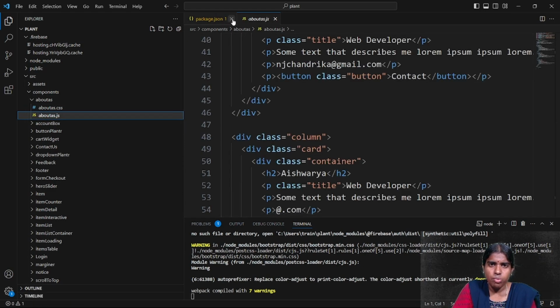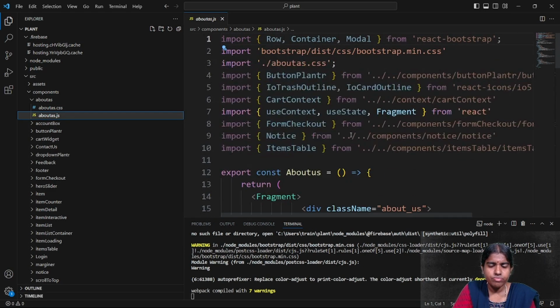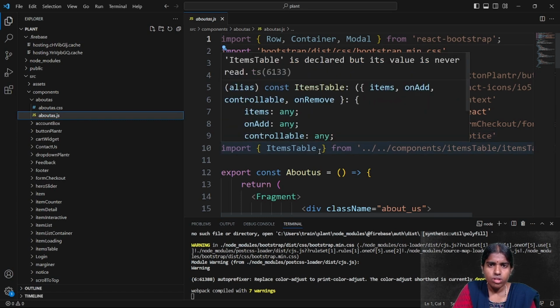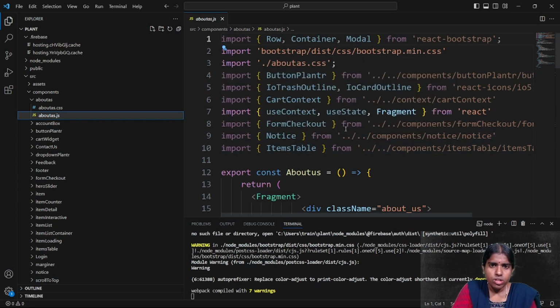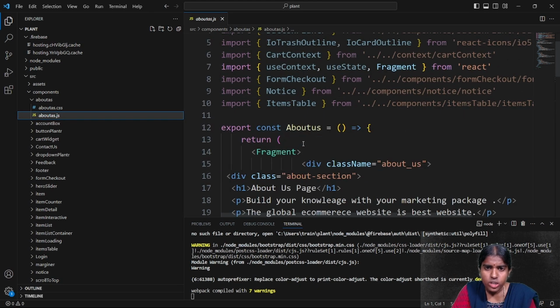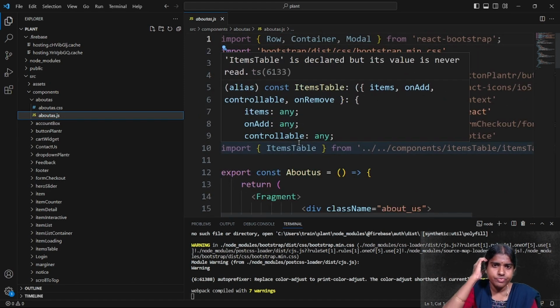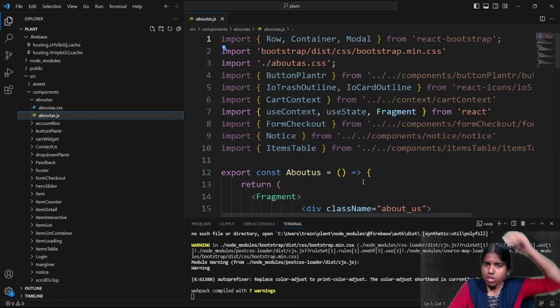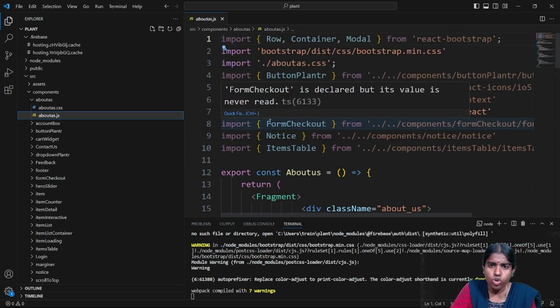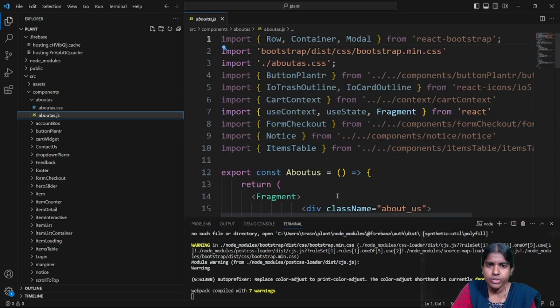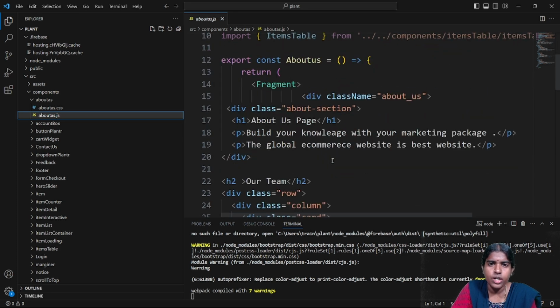I have this About.js JavaScript file. In order to develop any kind of React JS application, firstly I need to import the corresponding modules from React. I'm just importing this useState or useContext. I can go for different types of hooks. So I need to import the corresponding modules from React.